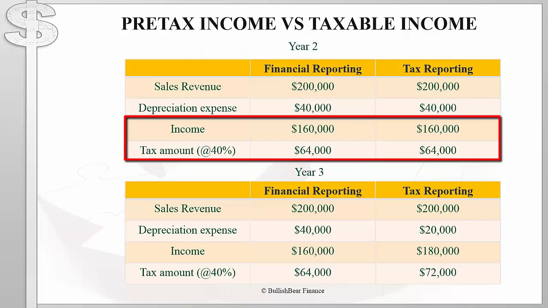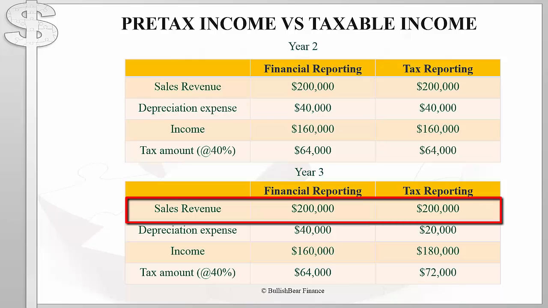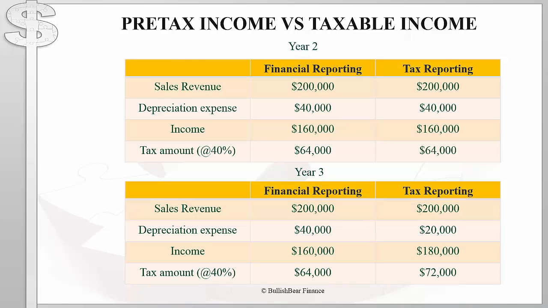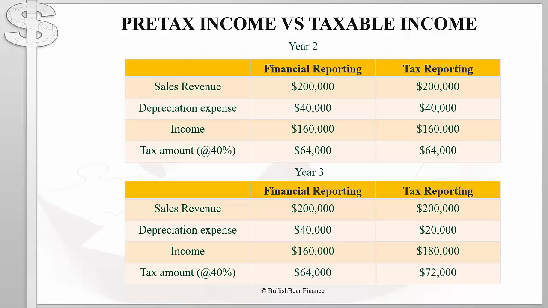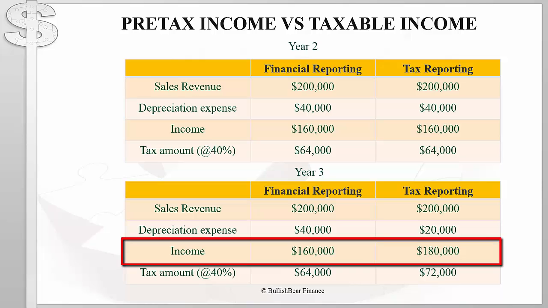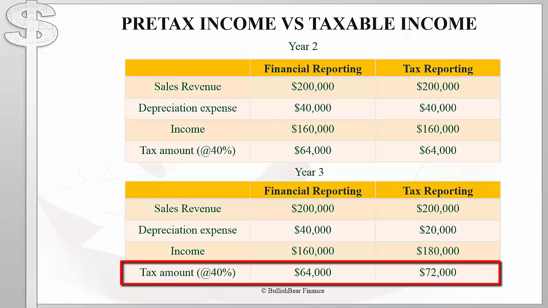In year 3, the sales revenue remains the same, but the depreciation expense on the income statement is actually higher than the depreciation expense reported on the tax return. This results in a lower income being reported on the income statement and a lower amount of taxes being reported on the income statement compared to the company's tax return.